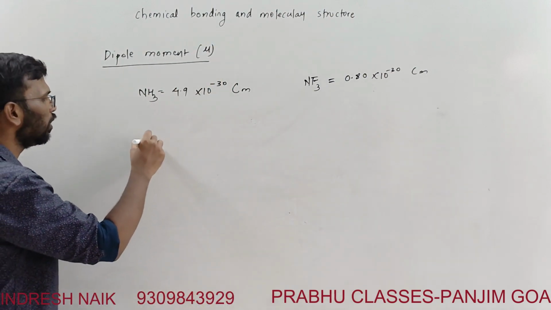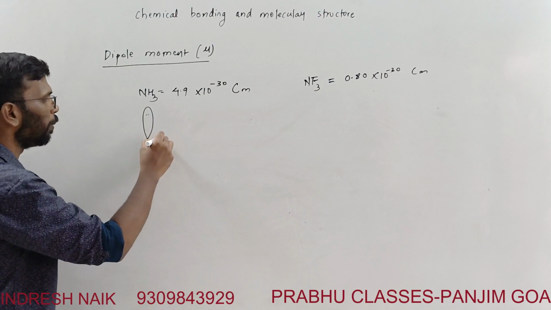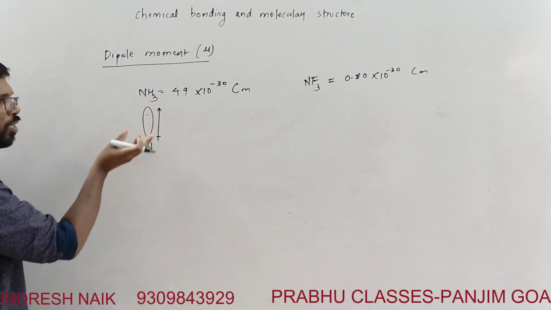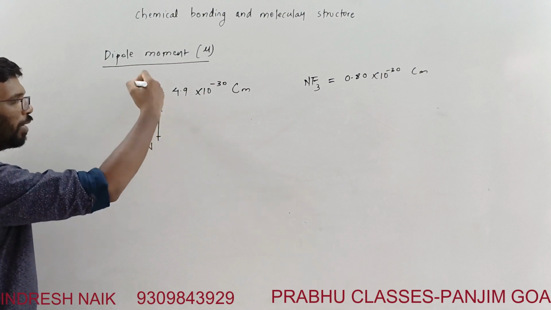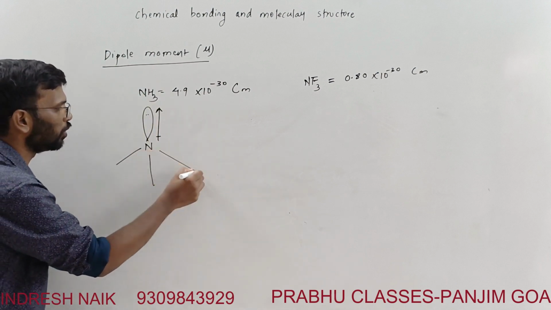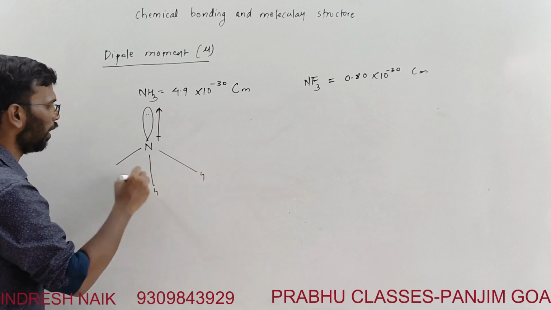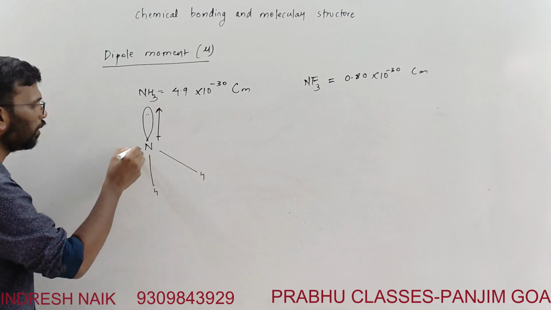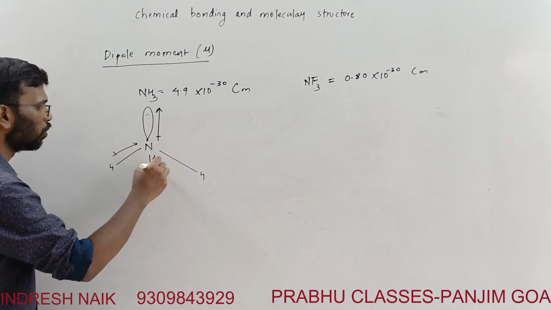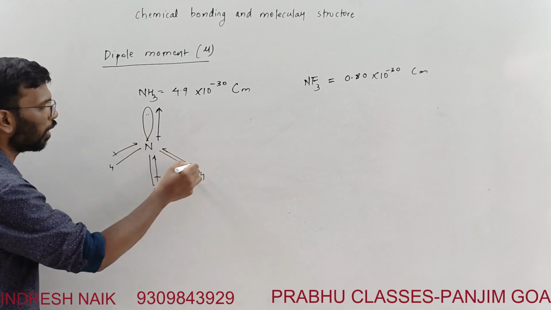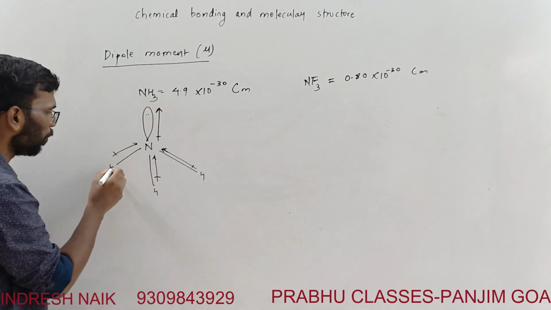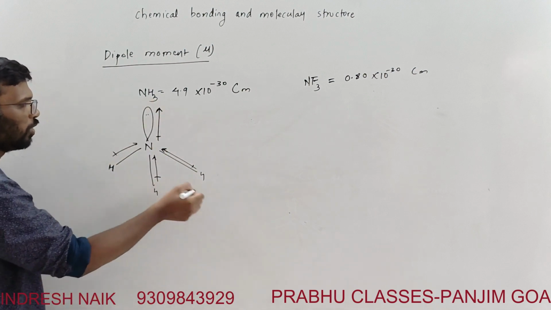See, in nitrogen the lone pair will be there. The dipole moment is oriented in the direction in which the lone pair is oriented; the negative part is always shown where the lone pair is. These are the three hydrogens. So what will happen here? Nitrogen is electronegative, so here the dipoles are not getting cancelled. They are getting added up, because hydrogen is the positive part.